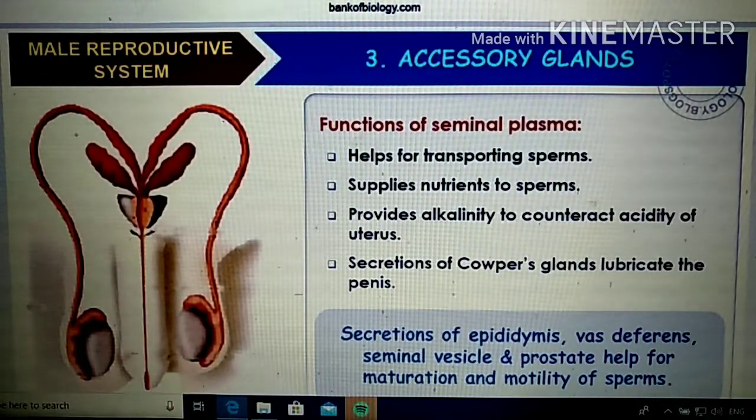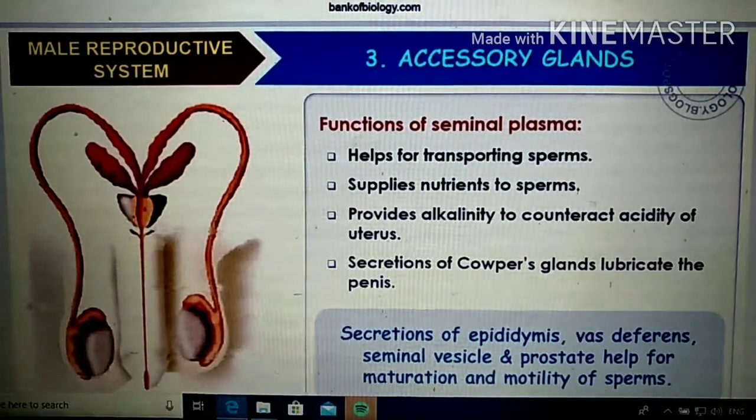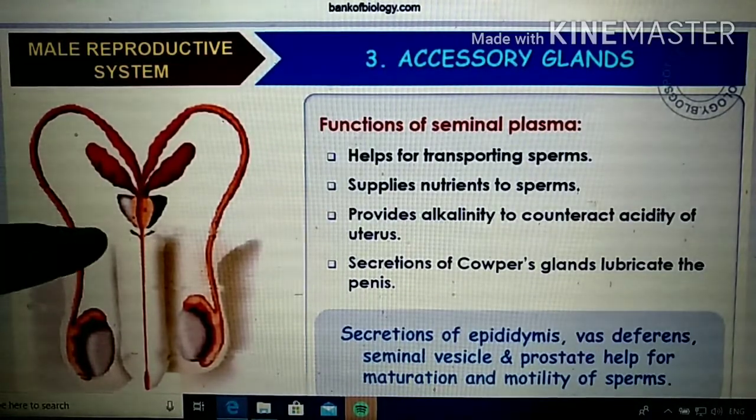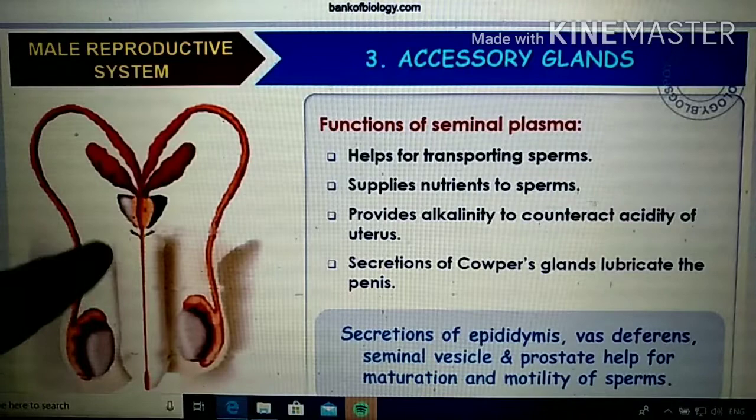So this seminal plasma, which is alkaline in nature, will counteract the acidity of the ureter that we are telling, and inside the female uterus there will also be acidic nature, so that also will be neutralized by the seminal plasma, right? And you can see that there is another secretion which is coming exclusively from the Cowper's gland,